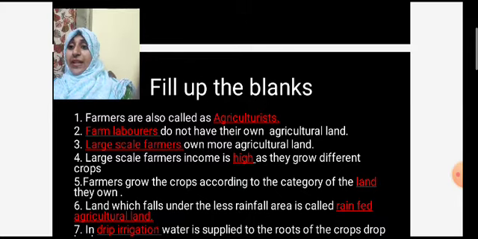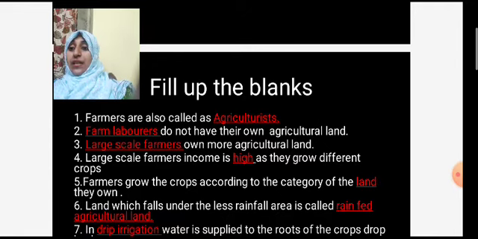Next fill up the blank. Dash do not have their own agricultural land. They are farm laborers, which do not have their own agricultural land. They work on others' agricultural land. Okay. So they are called as farm laborers.